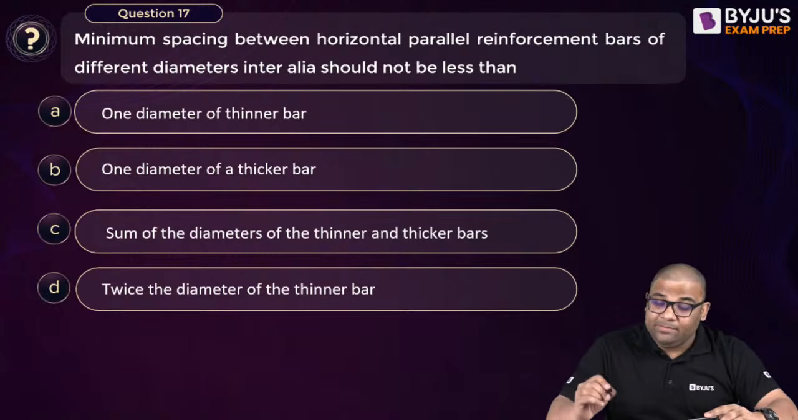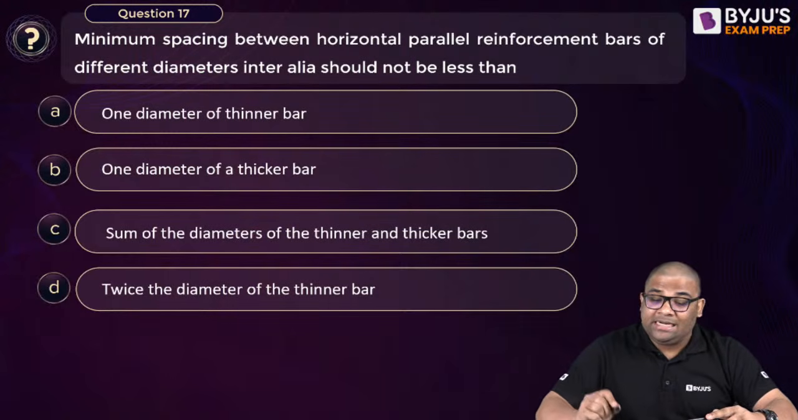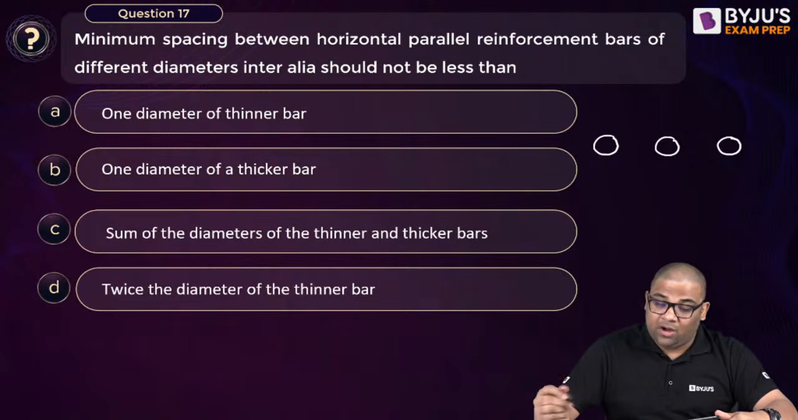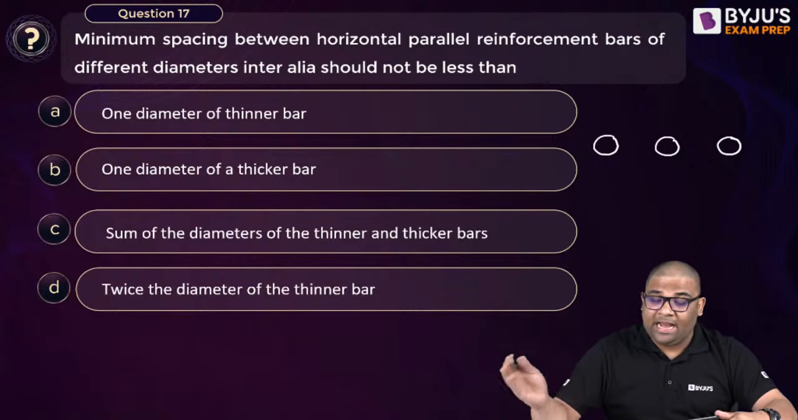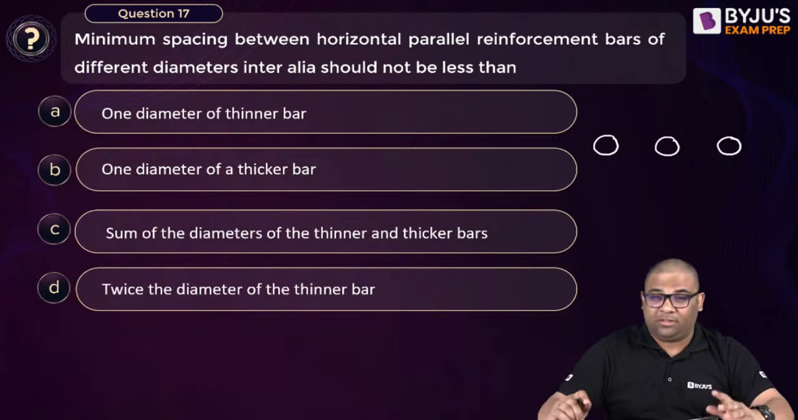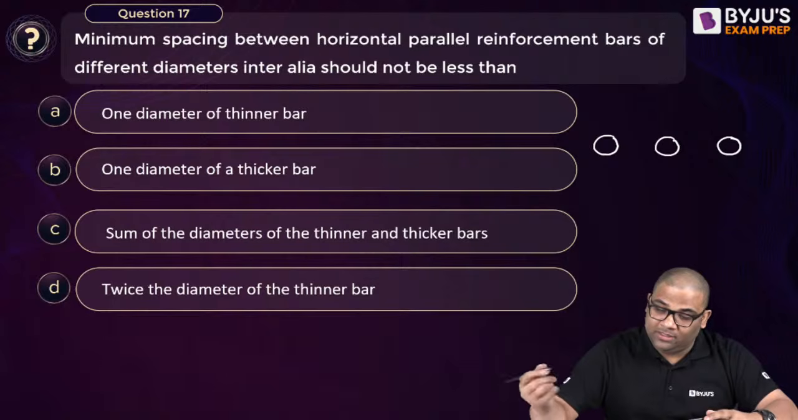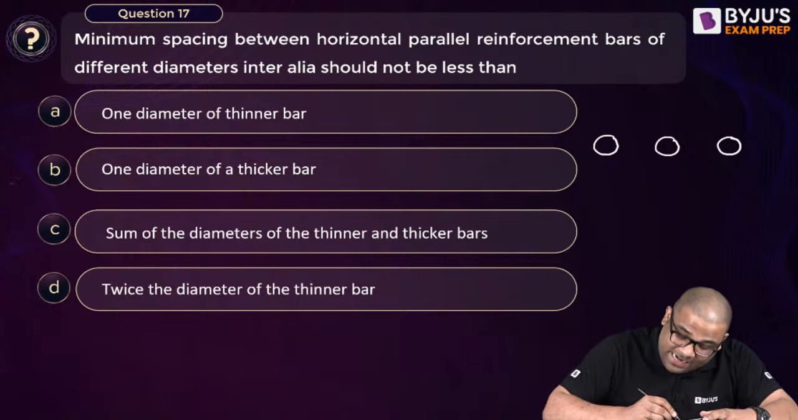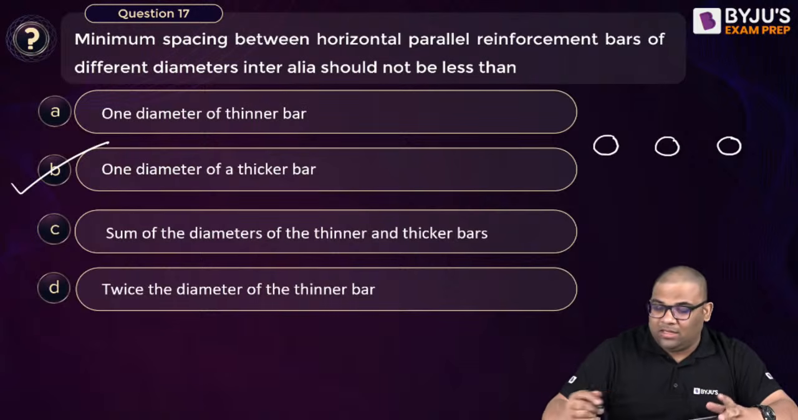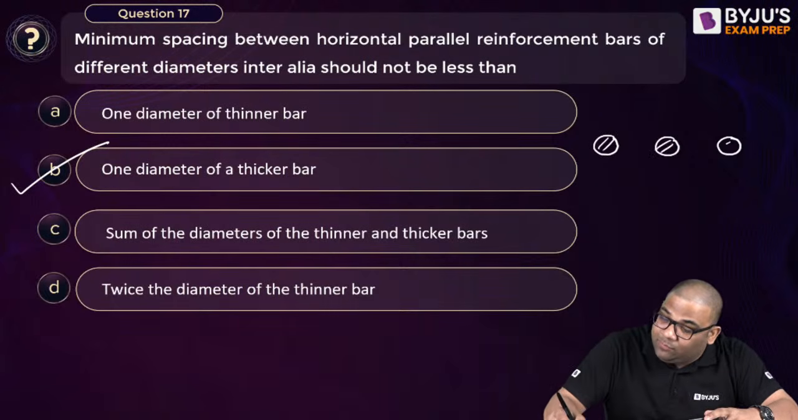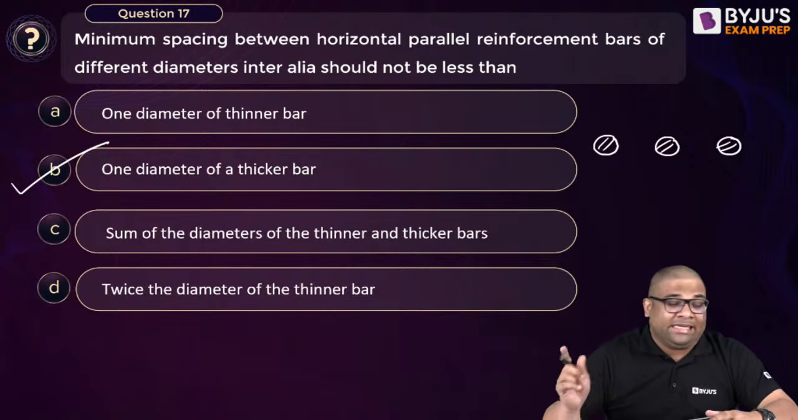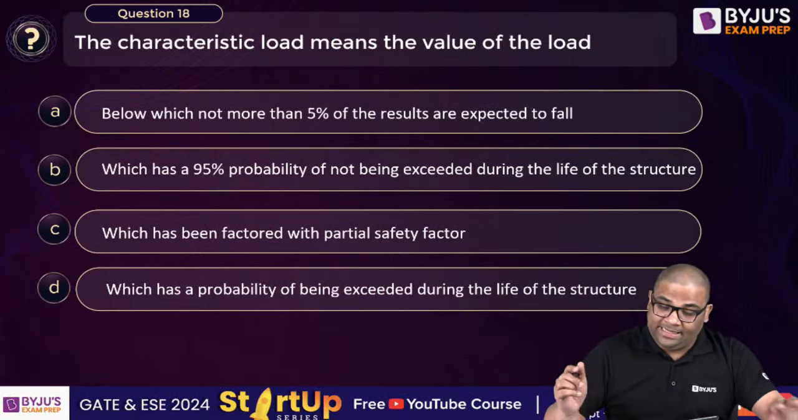The minimum spacing between the horizontal parallel reinforcement of different diameters should be not less than how much? The minimum spacing should not be less than 1 diameter of the thicker bar. Normally we take the same diameter, but suppose there are different diameters, then the spacing is 1 diameter of the thicker bar. Okay. Question number 18.